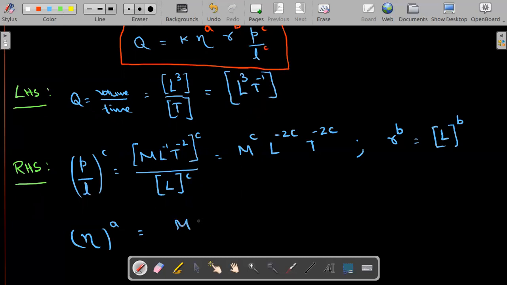So the dimensions are M L power minus 1 T power minus 1, whole raised to a. So these are the RHS quantities, right? This is the LHS quantity.